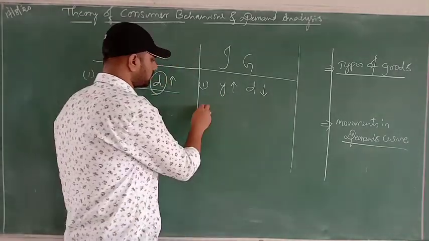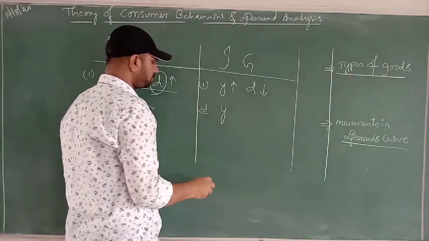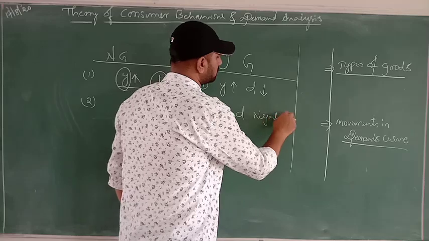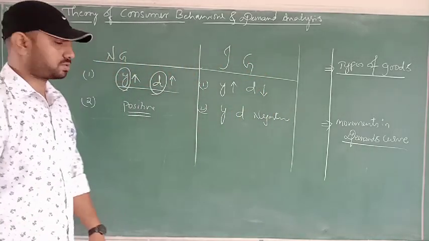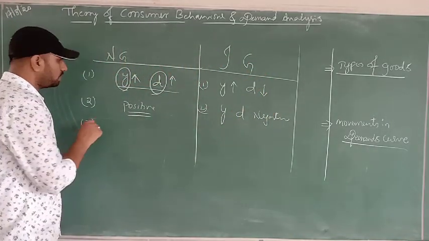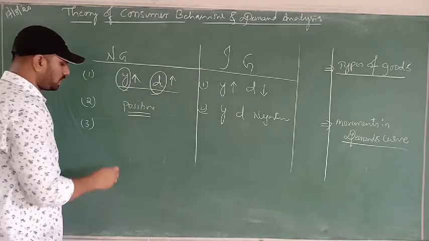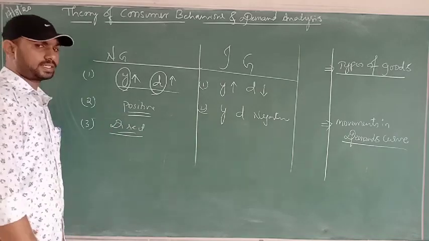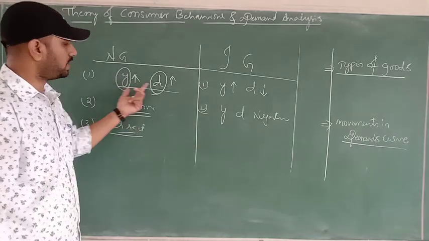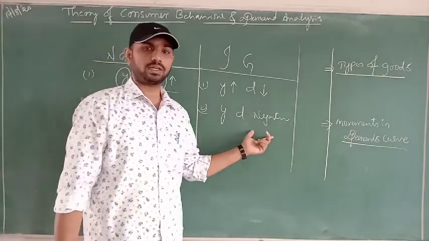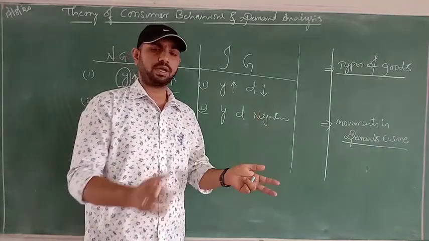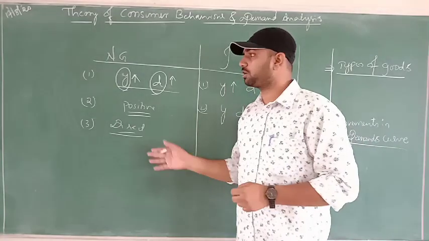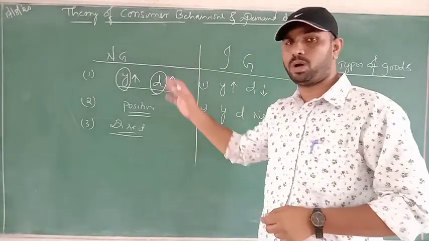So we can call it that income and demand have a negative relation in the case of inferior goods. When both are moving in the same direction, we can call it a direct relationship. There is a direct relationship between income and demand for normal goods, and there is no direct relationship between income and demand for inferior goods. This is a guaranteed question for 2 marks, where you can bring any 2 among the 4.